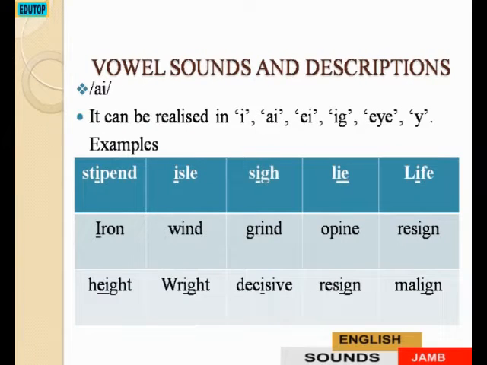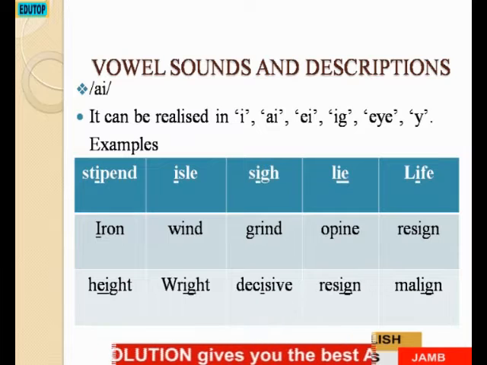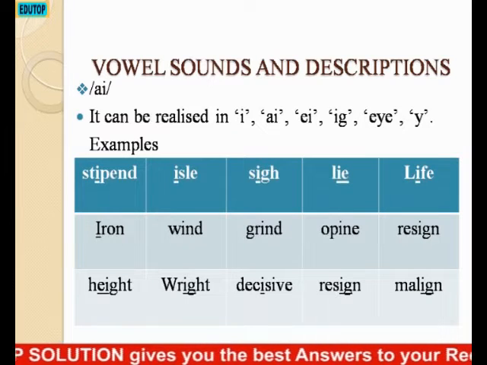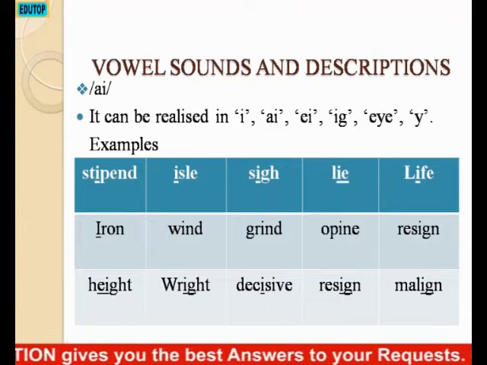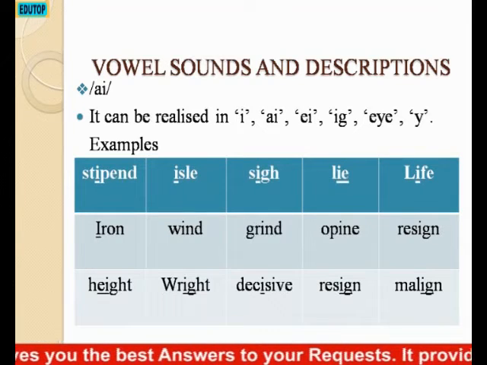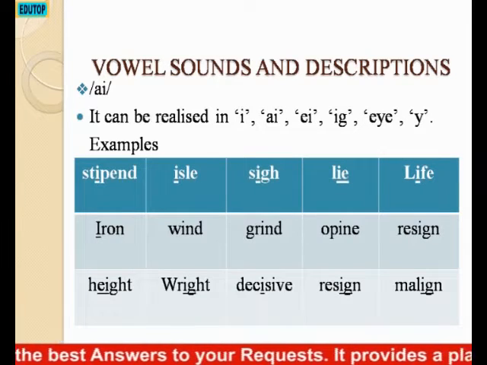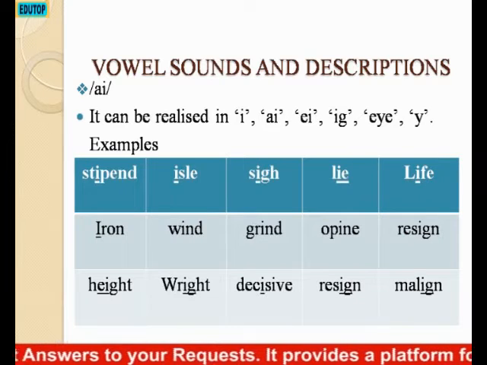High is another diphthong. Its spellings include high, hey high, he high, high g, eye, and y. Examples: stipend, high, sigh, lie, life, iron, wind, grind, opine, resign, height, right, decisive, resign, malign, etc.